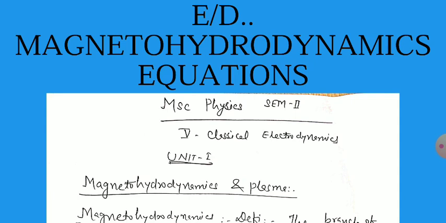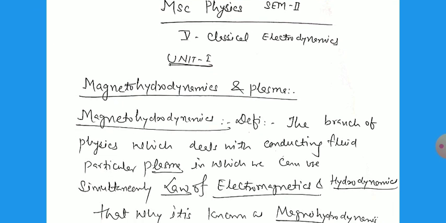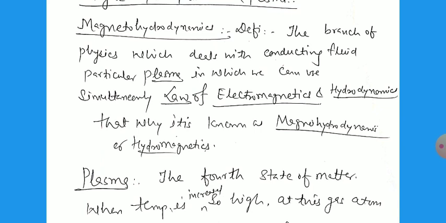So this is the branch where we can discuss the magnetic effect on the flow of liquid, which is called magnetohydrodynamics. So what is the definition of magnetohydrodynamics? It is the branch of physics which deals with conducting fluids, particularly plasma, in which we use the laws of electromagnetics and hydrodynamics simultaneously. That's why it is known as magnetohydrodynamics or hydromagnetics.